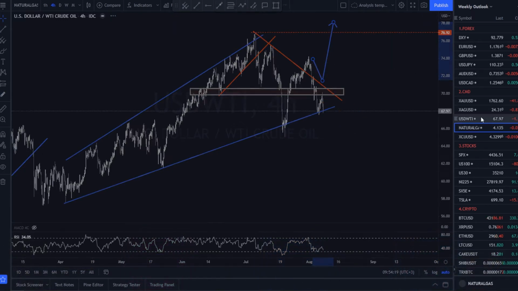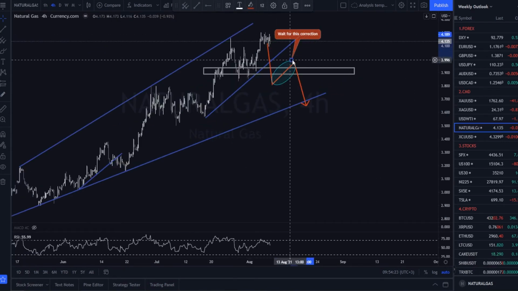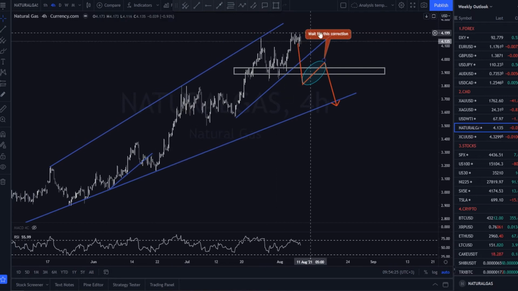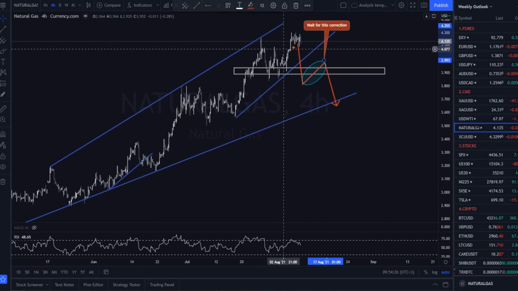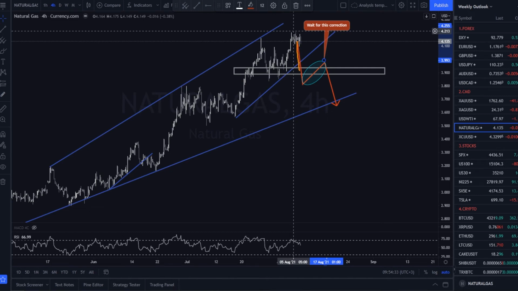Moving on to natural gas. In our last forecast, we anticipated the pair to continue the consolidation and drop towards the blue trend line. Instead, we witnessed the pair making another top. In the coming week, we foresee the price to drop, but this will be confirmed only if we break the first trend line and consolidate underneath. If not, we would advise you to focus on other instruments.